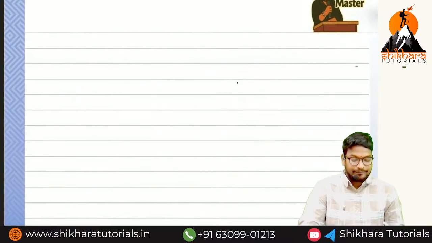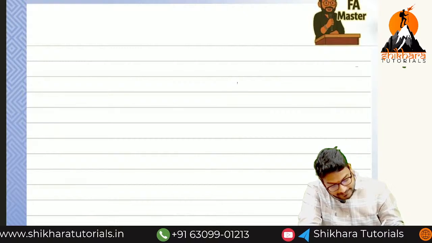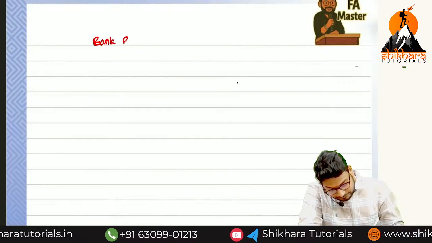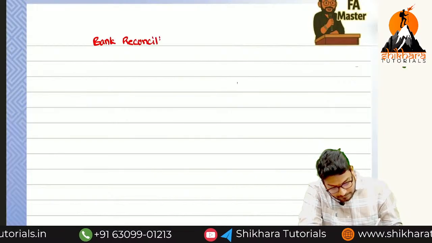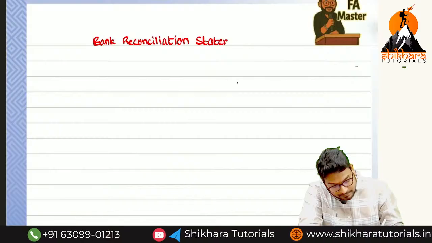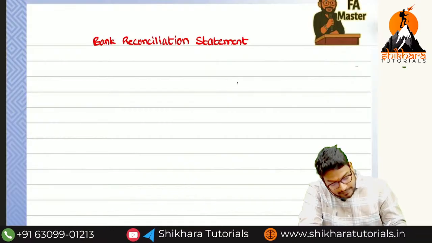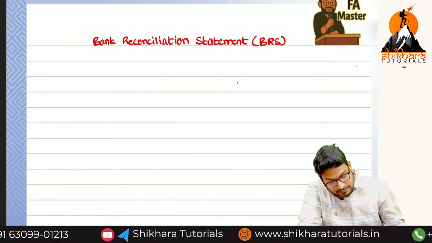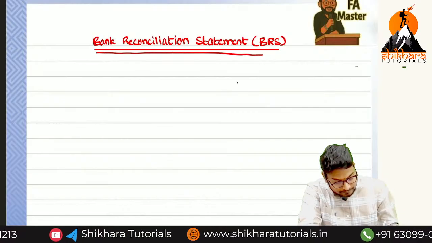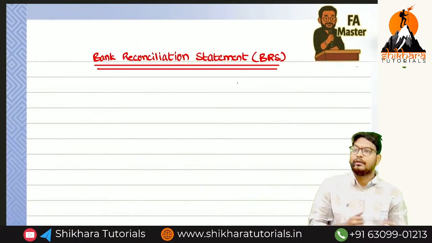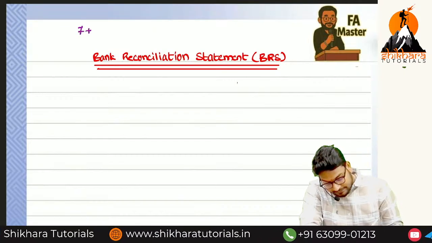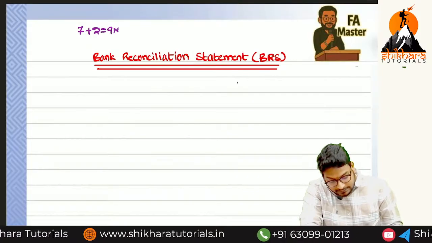So put the heading bank reconciliation statement, in bracket BRS. The weightage of this chapter is 7 plus 2, total 9 marks.